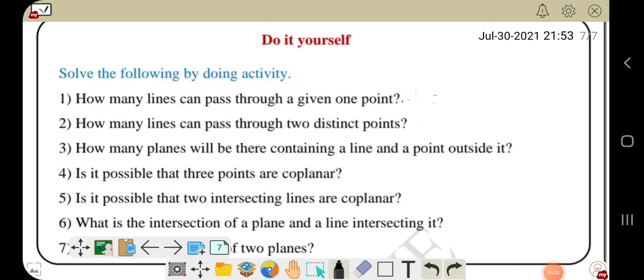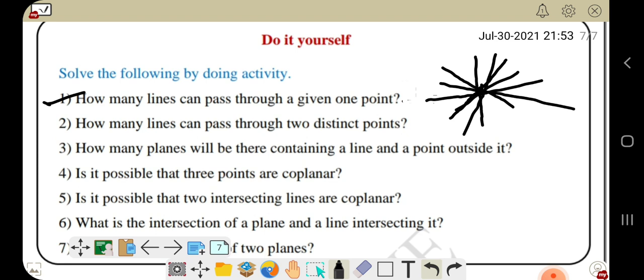Now we will discuss a short exercise given to you. The first question of this exercise is how many lines can pass through a given one point. If we give one point on a paper, then the question is how many lines can pass through a given point. We can draw many lines from this point. You can see here I can draw many lines passing through this point.